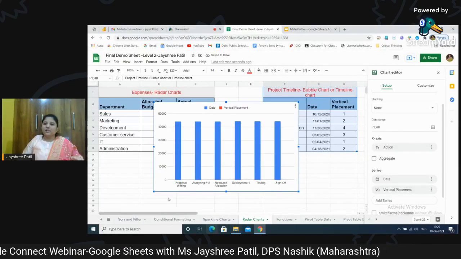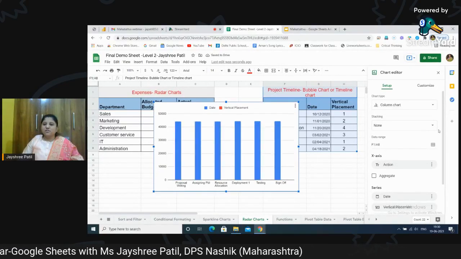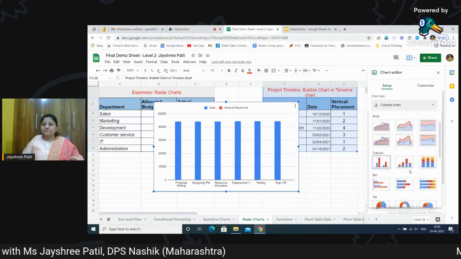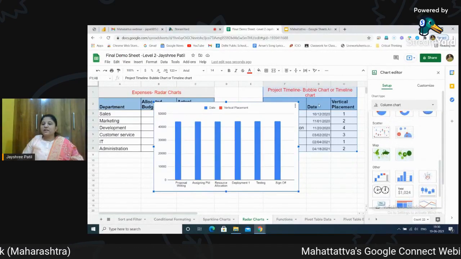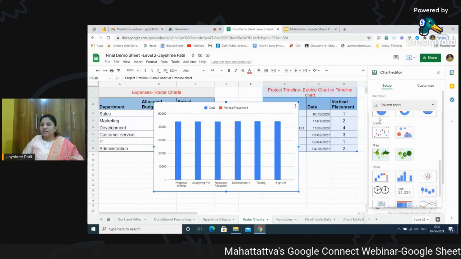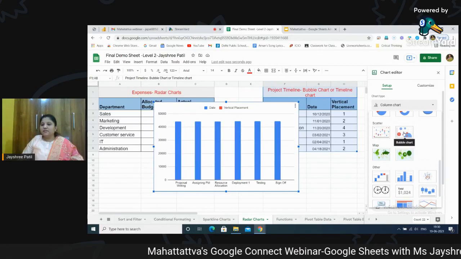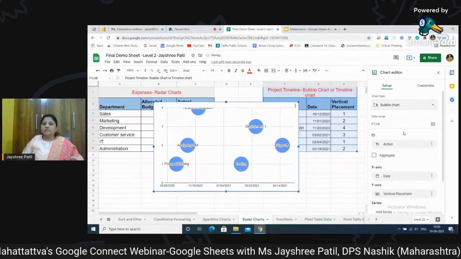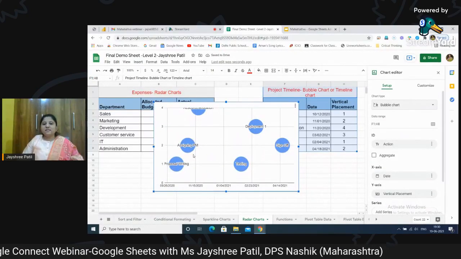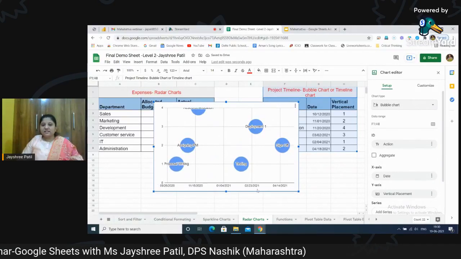Again, as we all know, by default it will give us this, so you just need to change the type, go down. Now this bubble chart or timeline chart is available in the category called scatter chart. You can see, bring your cursor and automatically it will show you the name. Just click on it. Now as you can see here, automatically this data is reflected.